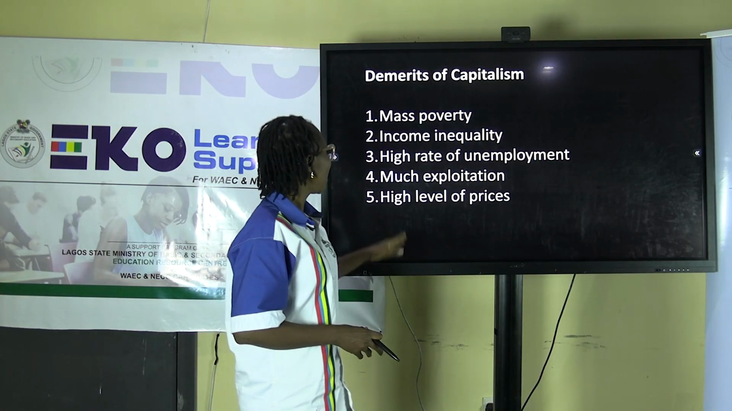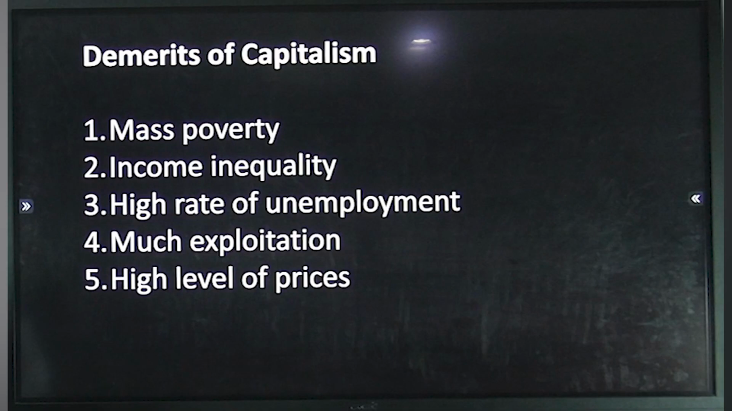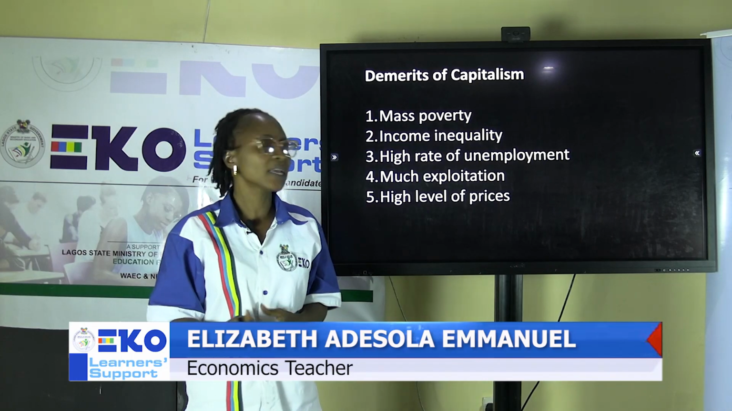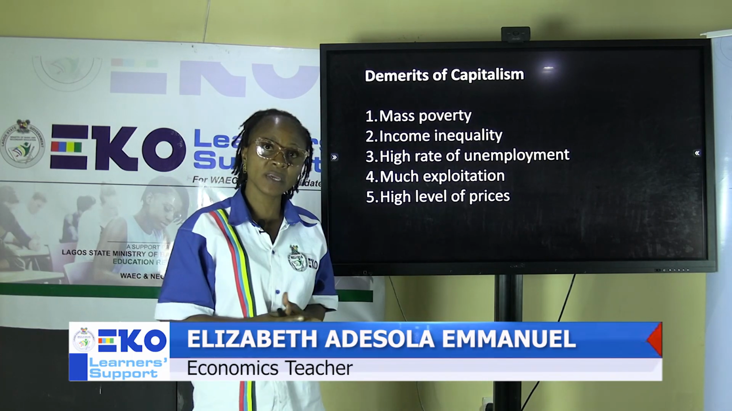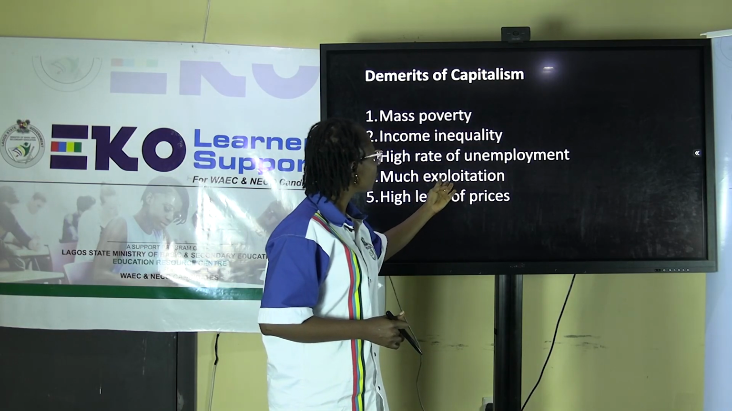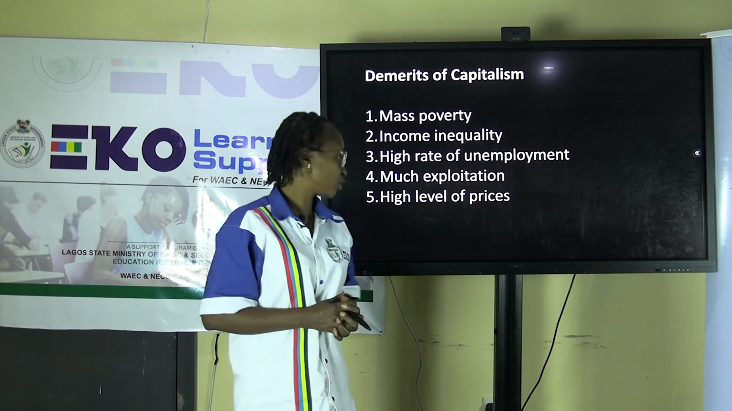Another one, there is much exploitation. What we mean by that is that the few that are rich are exploiting the poor ones, the majority that are poor, and as a result of that, it leads to what we call exploitation.